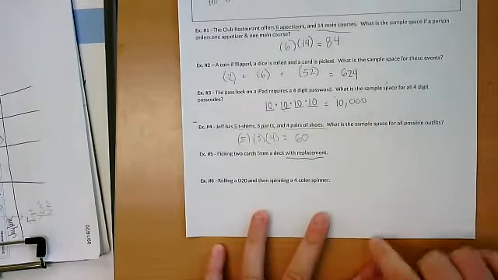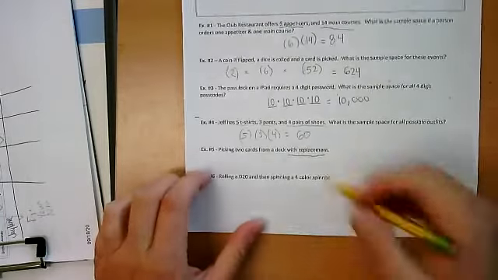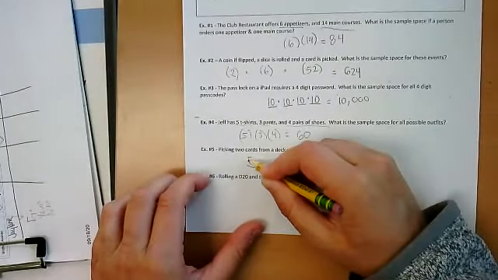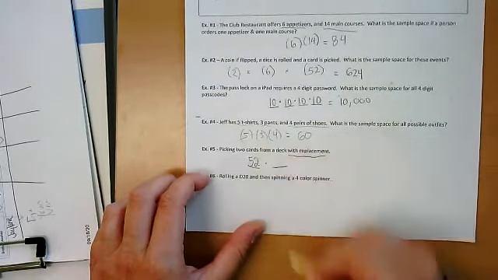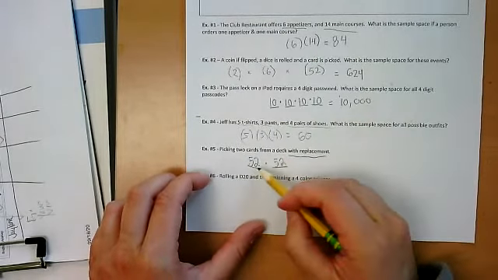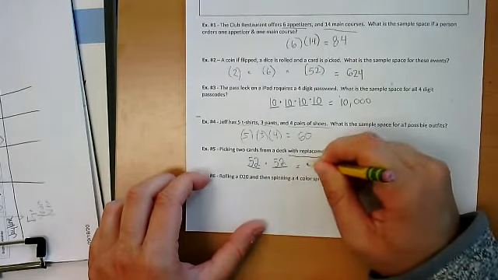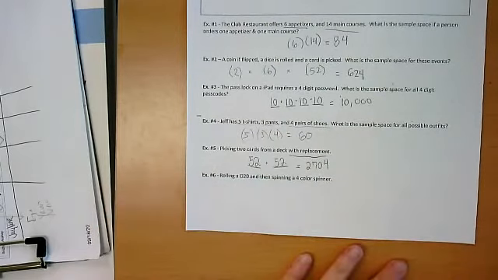Okay. Now, picking 2 cards from a deck with replacement. So all the with replacement means is, okay, I'm going to pick my first card out of my deck, right? So meaning I'd have 51 cards left once I take out that one card. Replacement means I'm going to put it back into the deck before I pick my second card, okay? So I'm picking out my first card. I have 52 cards I can be choosing from, okay? If I'm putting it back in, that means when I pick my second card, I have another 52 cards I'll be choosing from, okay? So I'm going to have 52 times 52, which is going to give me 2,704 possible combinations I can have when picking 2 cards out of my deck and replacing that first card.